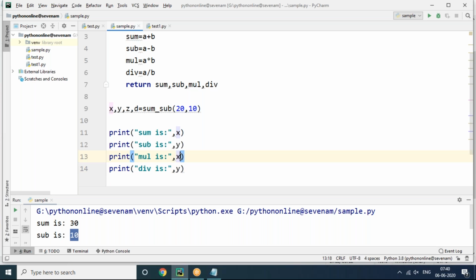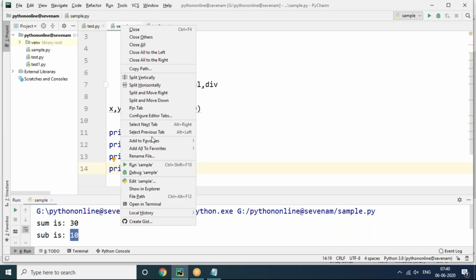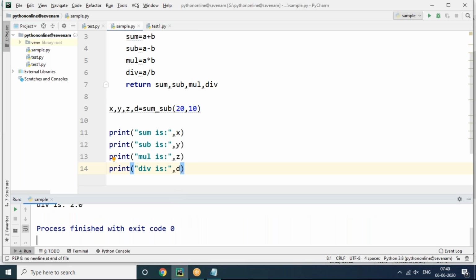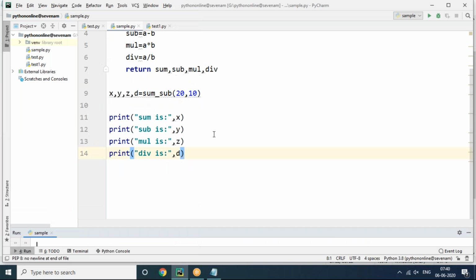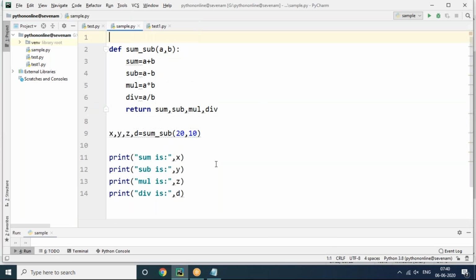But this is not good practice, because if we assign something to this function, it is going to do it as it is, whatever we assign. But sometimes you don't want to find out sum and sub.